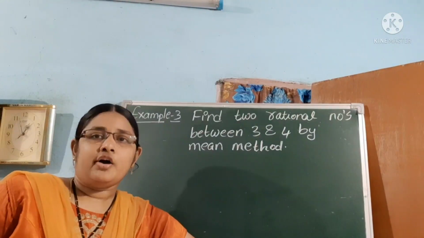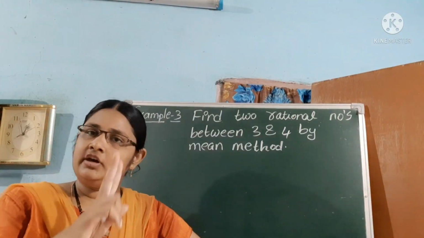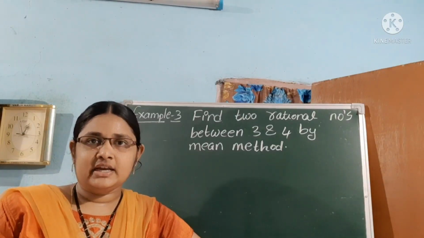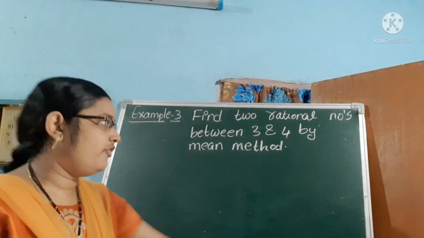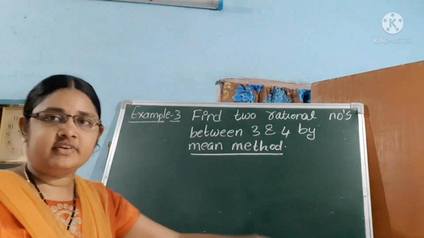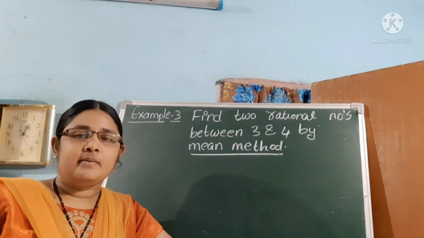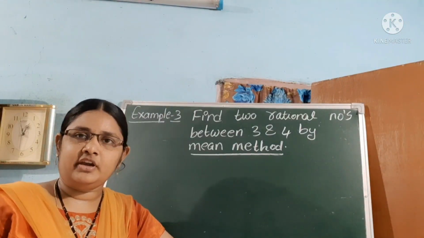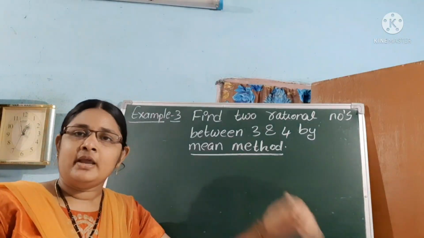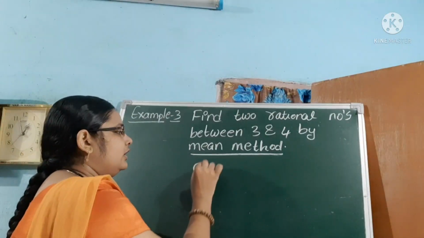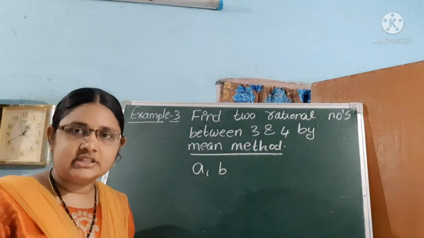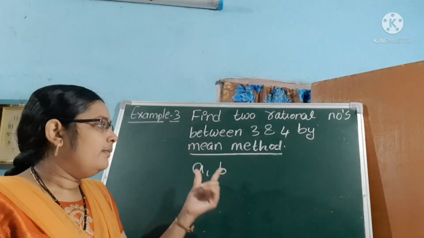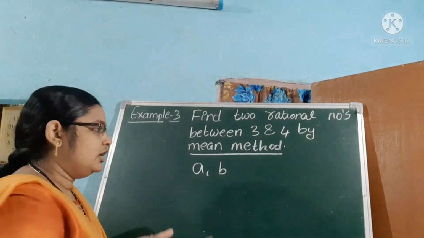So the next topic is how to find rational numbers between two numbers. Is it clear? We have two methods to find rational numbers between two numbers. The first one is the mean method, and the second is by using denominators. First we will see the mean method. For example, if a and b both are rational numbers, then between these two rational numbers,